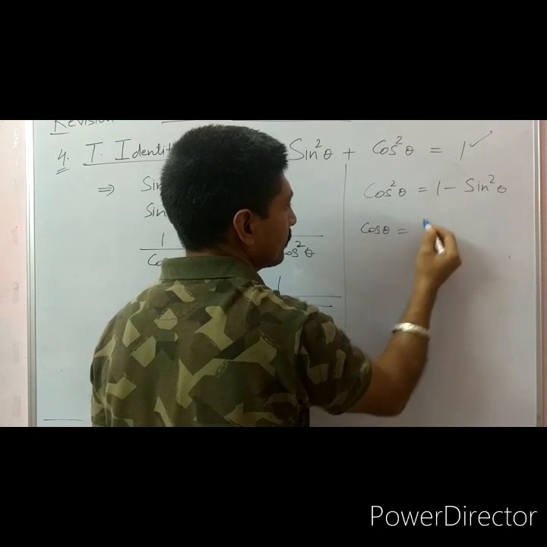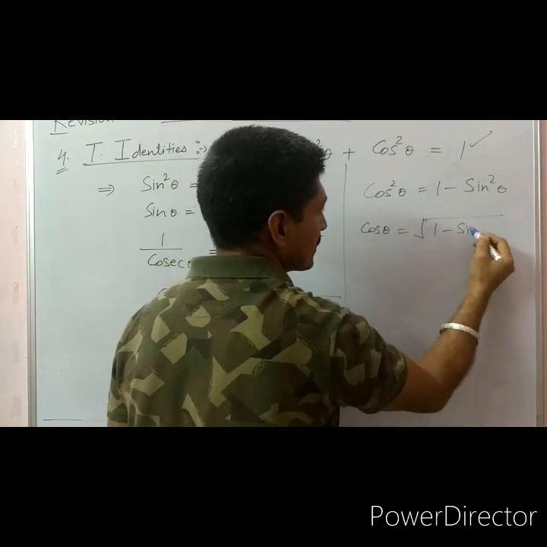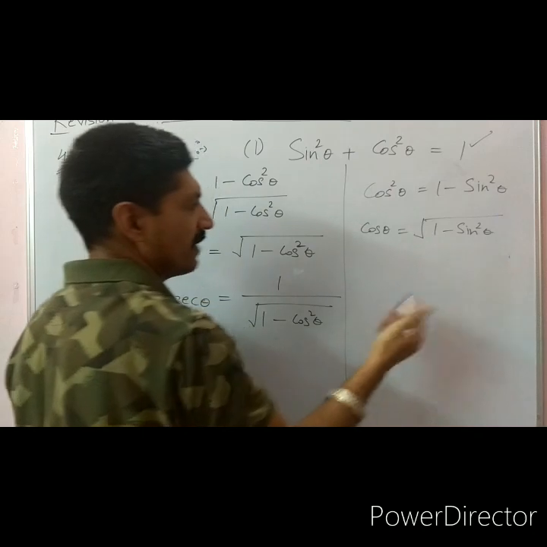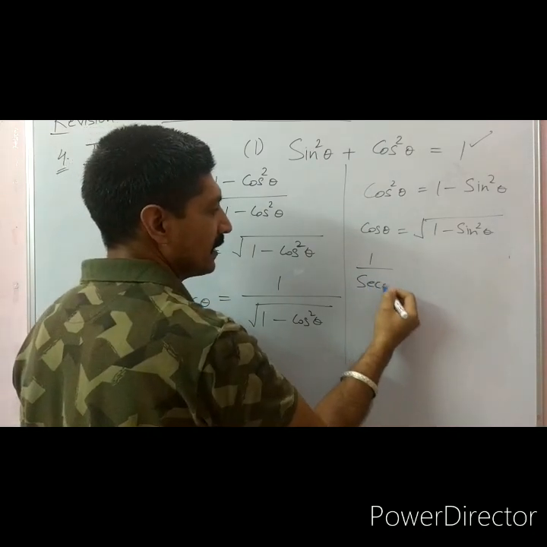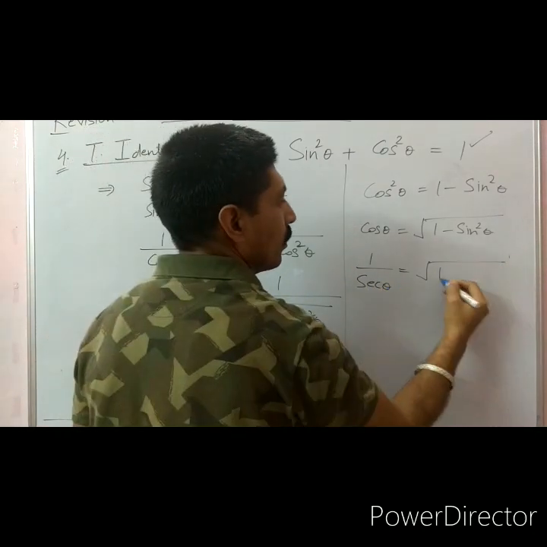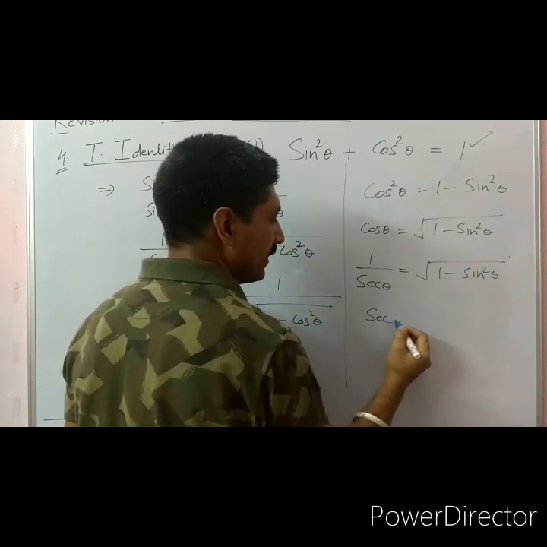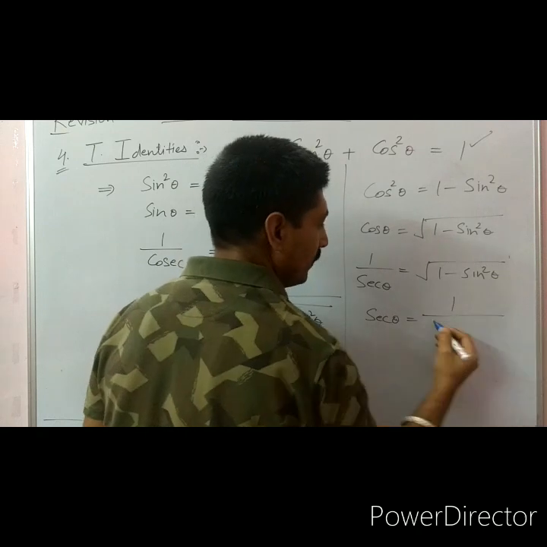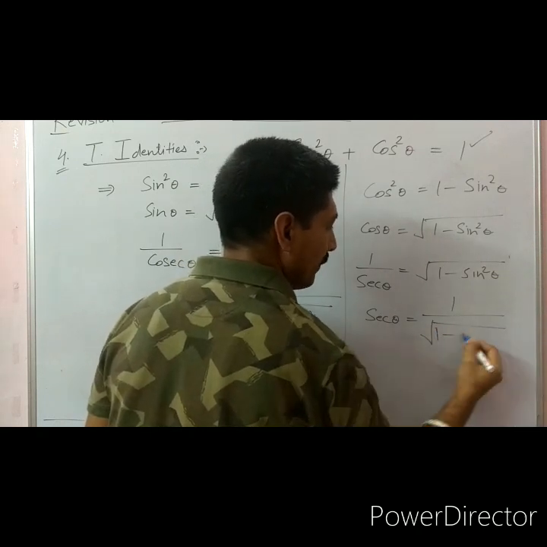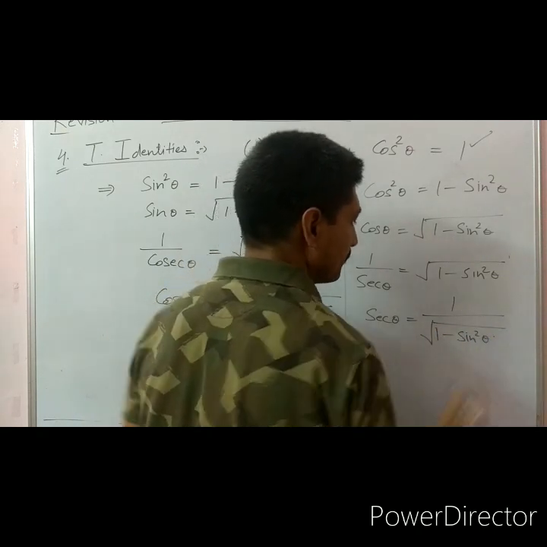Cosine of theta is under root 1 minus sine square of theta. We can substitute all these values. 1 upon secant theta is the same. Or secant of theta, taking reciprocal, is 1 upon under root 1 minus sine square of theta.